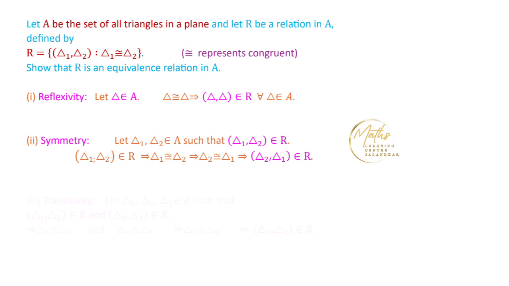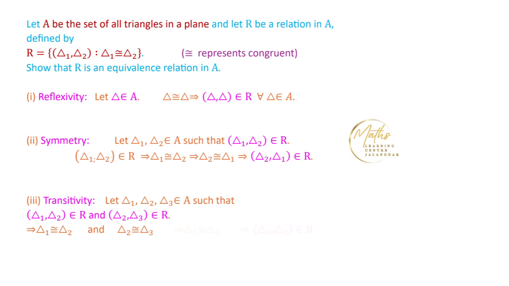Now third thing we have to prove is that it is a transitive relation. So we are considering three triangles, Δ1, Δ2 and Δ3 from this set of all triangles in the plane. And we are considering that triangles Δ1 and Δ2 are congruent. Further, triangles Δ2 and Δ3 are congruent. Now if Δ1 is congruent to Δ2 and Δ2 is congruent to Δ3, then clearly Δ1 is congruent to Δ3.